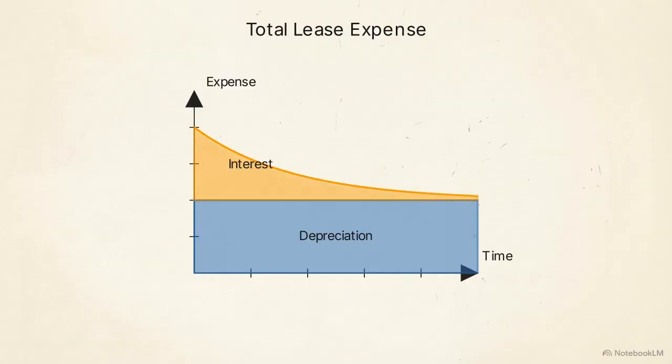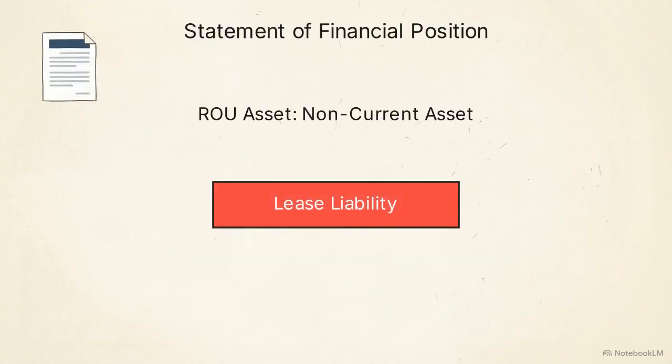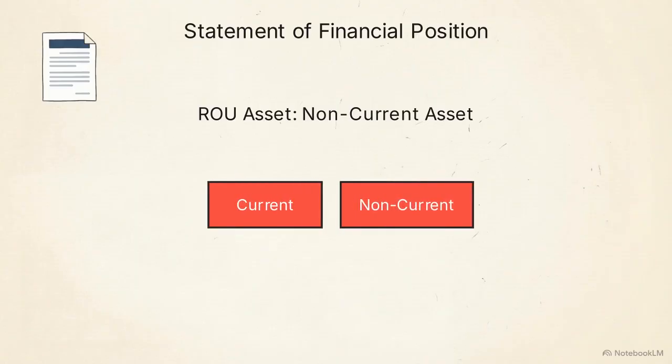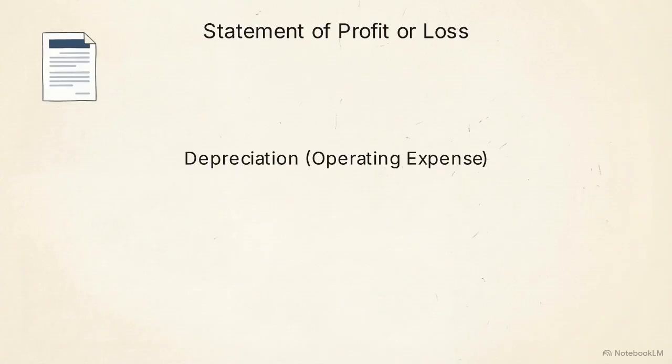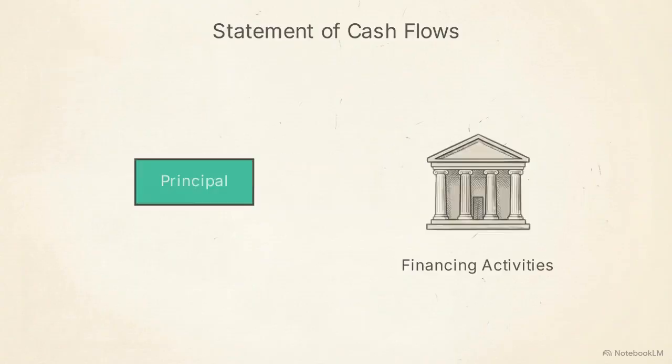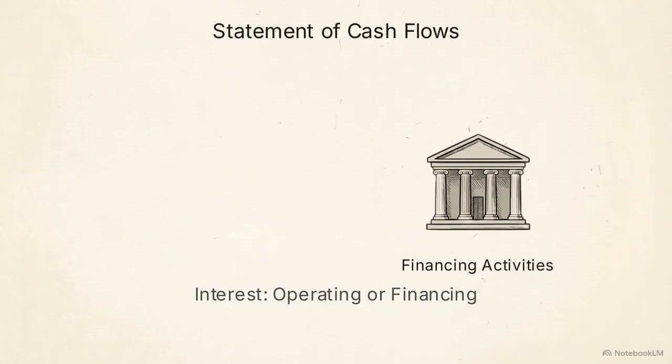On the statement of financial position, ROU assets are non-current assets. The lease liability is split into current and non-current portions based on the repayment schedule. In the profit or loss statement, the single rental expense of the past is gone. It is replaced by depreciation, an operating expense, and interest, which is a finance cost. On the statement of cash flows, the principal portion of the lease payment appears under financing activities, while the interest is classified according to the entity's accounting policy.